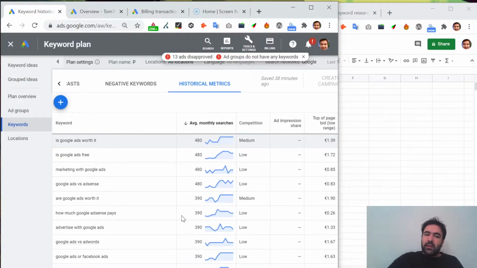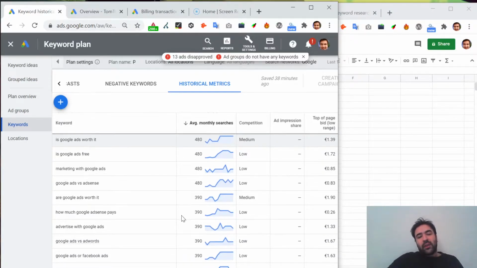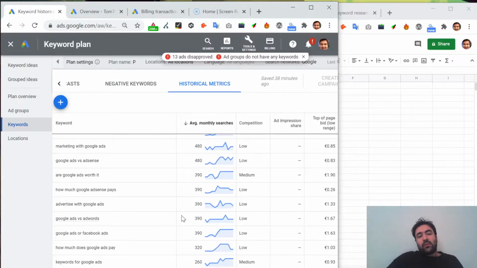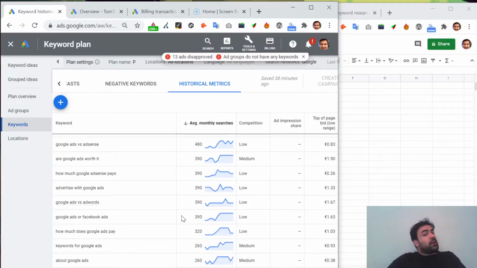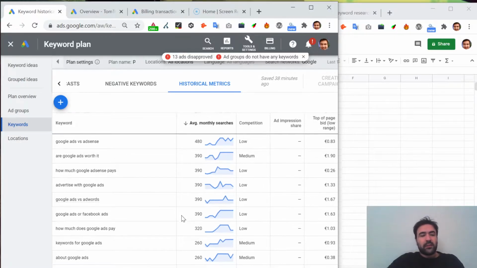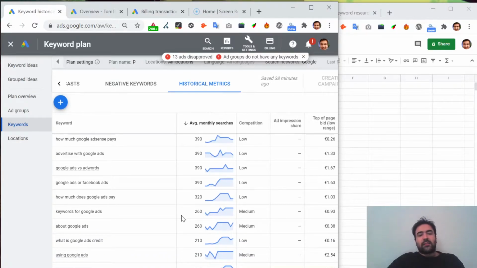Is Google Ads worth it? Are Google Ads free? Marketing with Google Ads. Google Ads versus AdSense. Something that I will create a topic on to make it clear that we're talking about different things here. How much Google AdSense pays, I will also cover in that video.